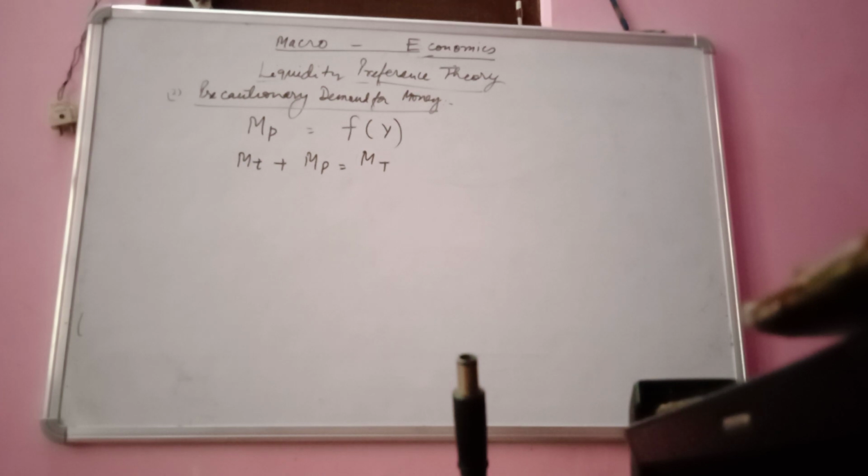Okay. Now we are discussing the third point. We have discussed two points earlier: transaction demand of money and precautionary demand of money, and the third one is speculative demand for money.